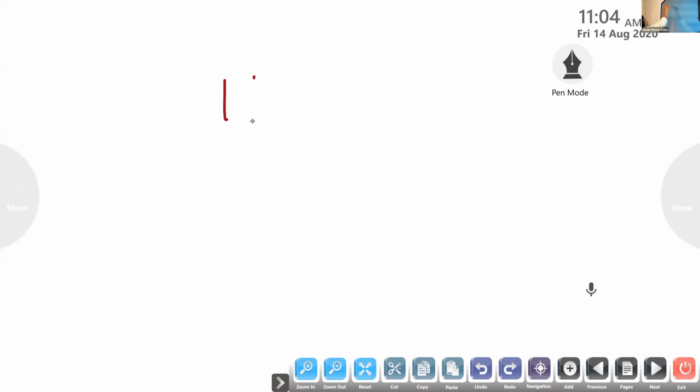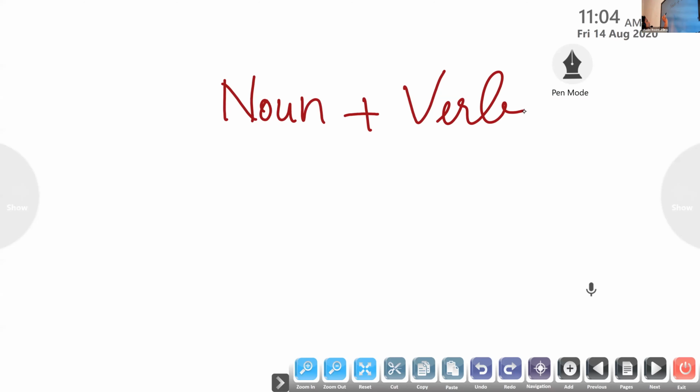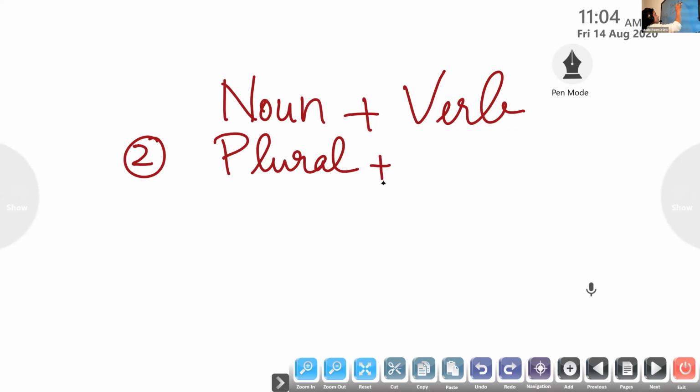I've told you the noun and the verb have an agreement with each other. The first rule we have seen: if the noun is singular, the verb also has to be singular. Second rule: if the noun is plural, the verb also has to be plural. But here, how is the plural noun? To the plural noun, what do we add? Come on, tell me, children.